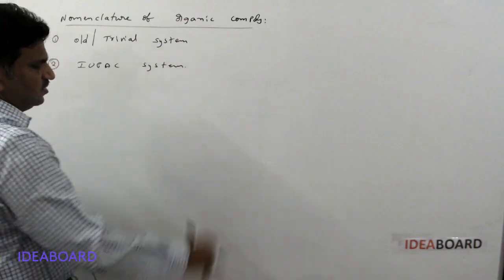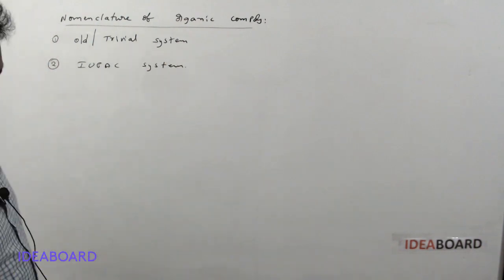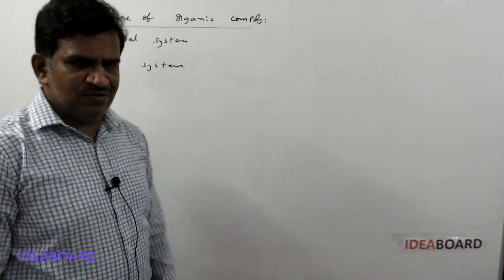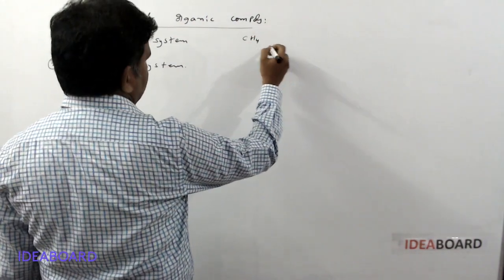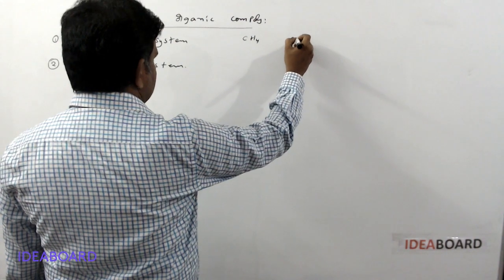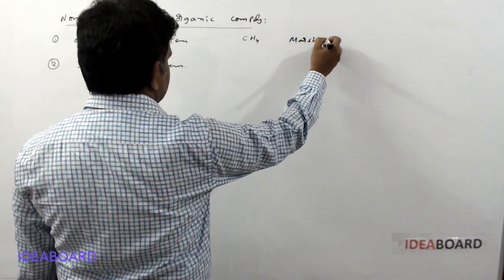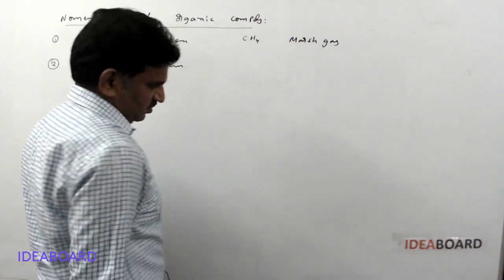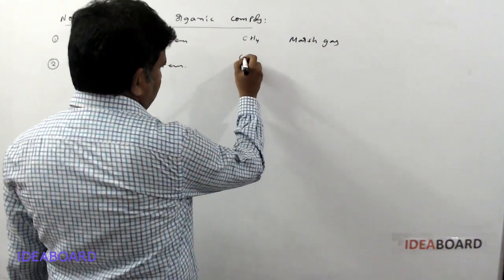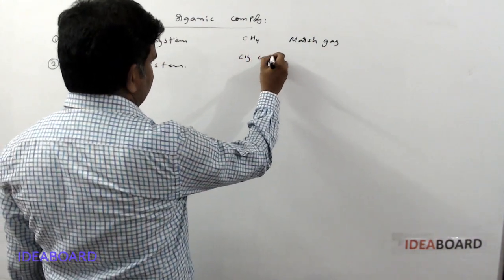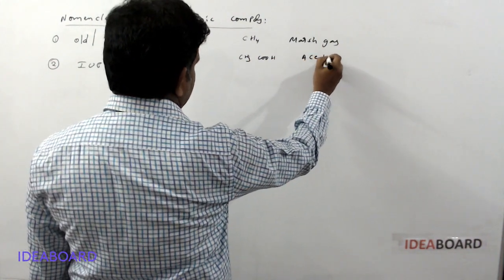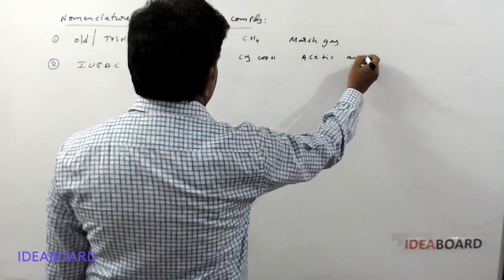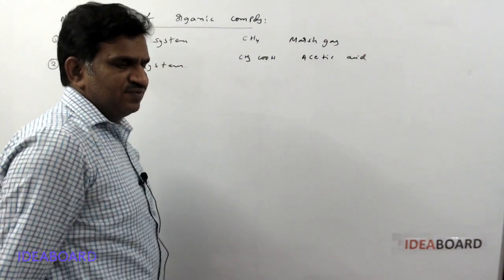The old system is based on the source of the organic compound. For example, CH4 in olden days was called marsh gas. CH3COOH is called acetic acid; acetum means vinegar.